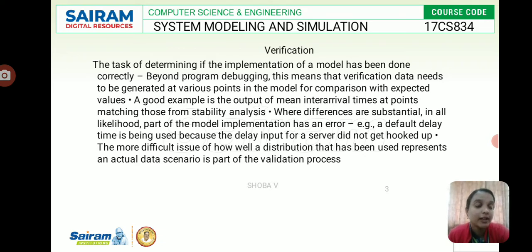This process of validation is straightforward, however it may represent some difficulties when carried out, such as when the output is to be compared with the average length, waiting time, and idle time. So it can be compared using statistical tests and hypothesis testing. Normally we know that the null hypothesis will be applicable on the input data distribution.